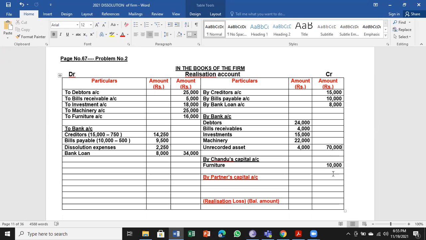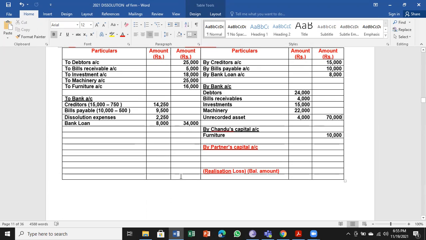Any questions now? You can ask me. I'll give a note for this further. No, sir. Understood. Okay. So even though creditors or bills payable are not given in the sentence, the liability we have to pay in full. Remember that one. That's it. Nothing else there.